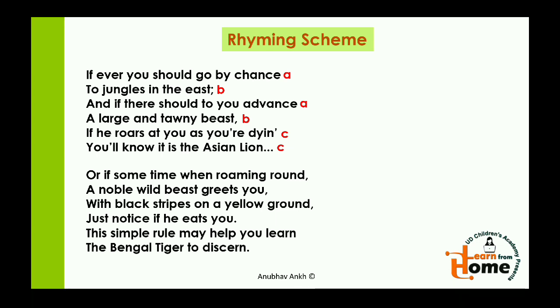The first line of the verse ends with round, A, and then we have you, B, and then we have ground, which rhymes with round, so we will use A. Now you, it is the same rhyme as you obviously, and then we have learn, and then we have discern, and learn and discern rhyme with each other, so C C. So the rhyming scheme of the second verse also is A B C C.